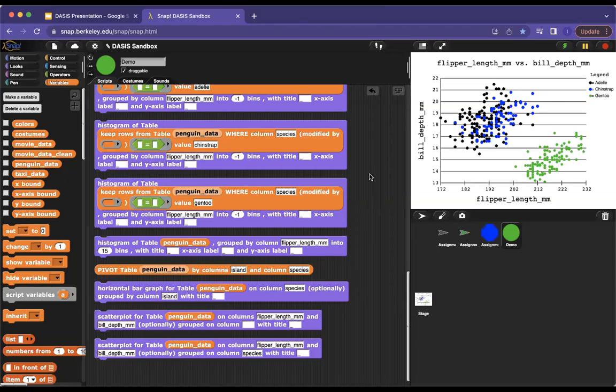I think it's more important to just pose questions. That's a lot of the activities that the students have. And the questions can get progressively more complicated and more difficult. But with all of the tools on their tool belt, they'll be able to, without as much help from the teacher over time, say, oh, I know how to do that, right? If I wanted to count the number of Gentoos, first I filter for just the Gentoos, and then I count the number of rows in that table. So they'd be able to make that connection.